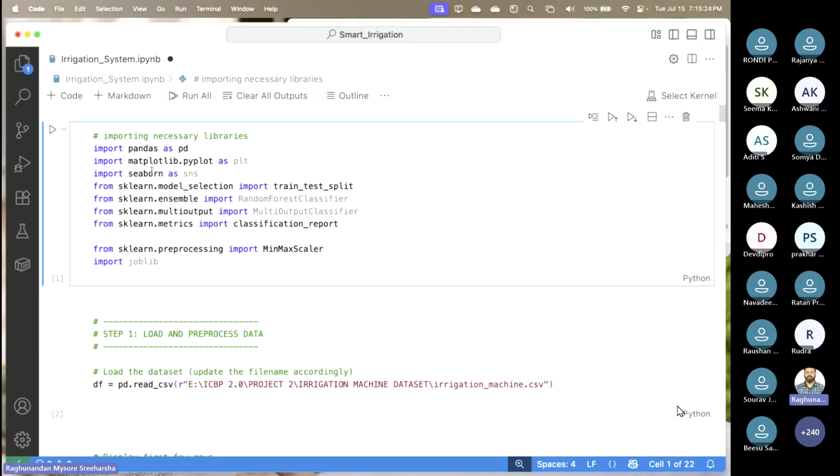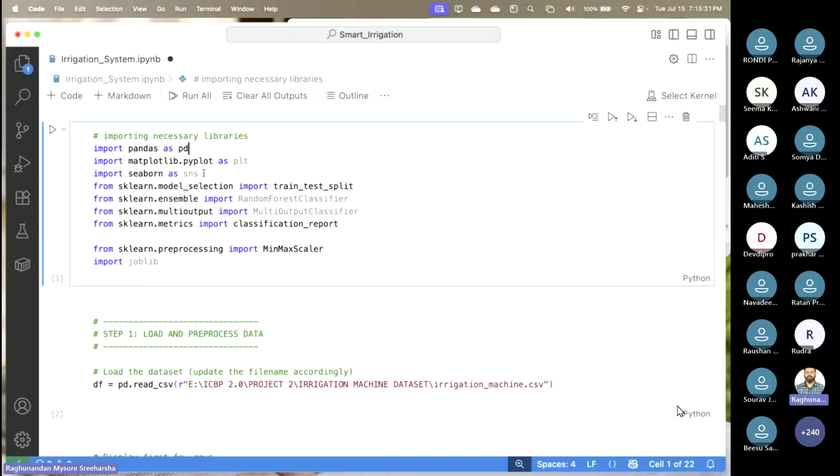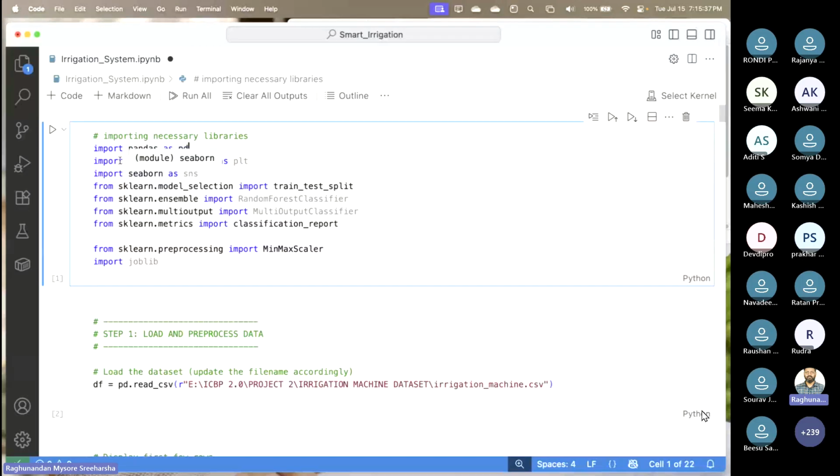Similar to that, Seaborn is an advanced version of matplotlib, which will help you in aligning the confusion matrix and other things, so it will be very easy for us to do that. Some of the things that you can't do with matplotlib, you can do with Seaborn. You can have different colors, different palettes can be added like that.